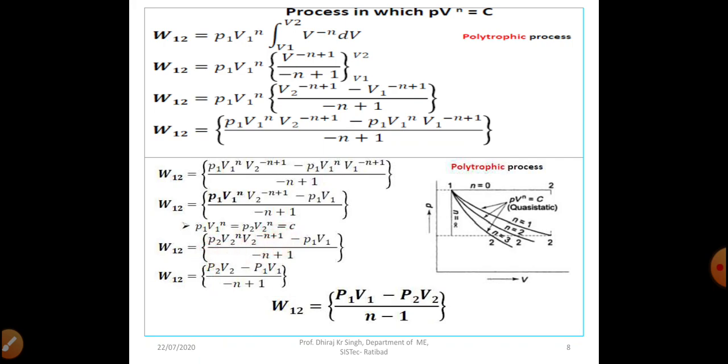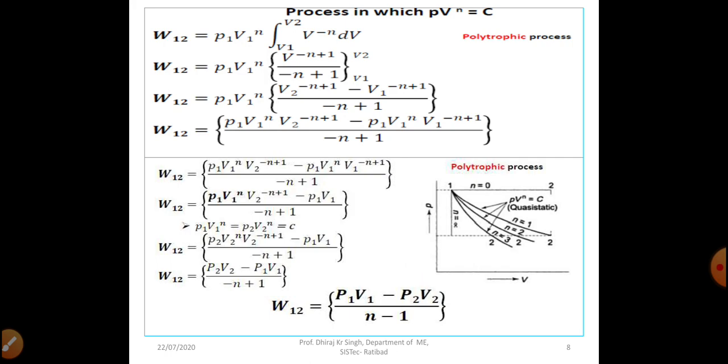So now our expression will become W12 is equal to P2 V2 minus P1 V1 divided by (-n+1). Taking the negative sign outside, our final expression will become W12 is equal to P1 V1 minus P2 V2 divided by (n-1). So dear students, this is the expression of non-flow closed system work for a polytropic process.